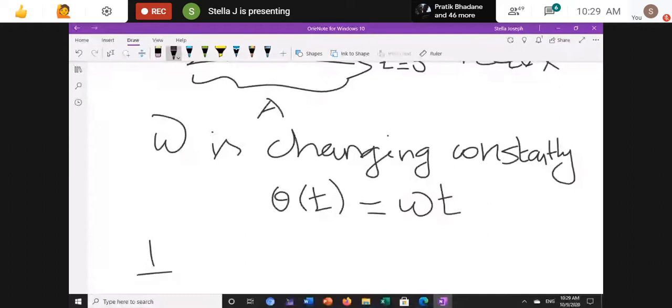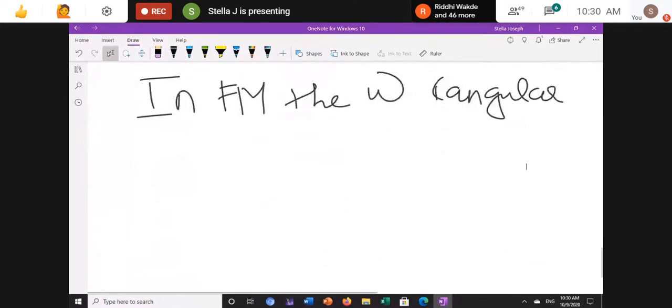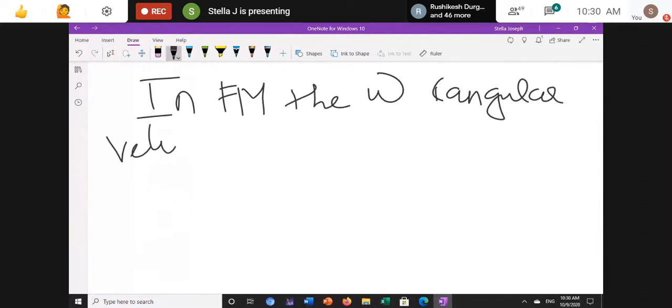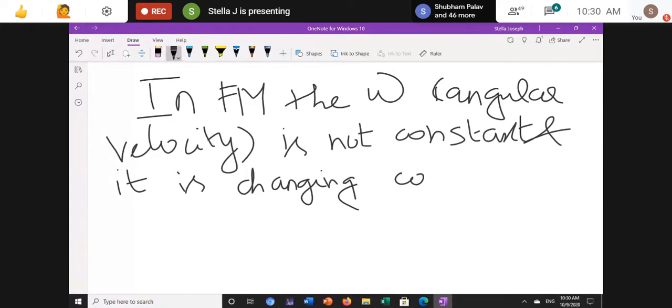So in FM, the angular velocity, omega, is not constant, and it is changing continuously.